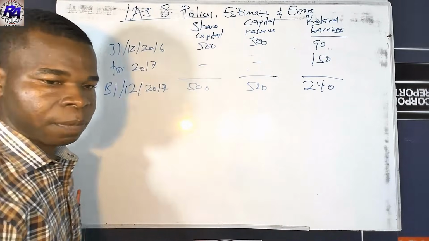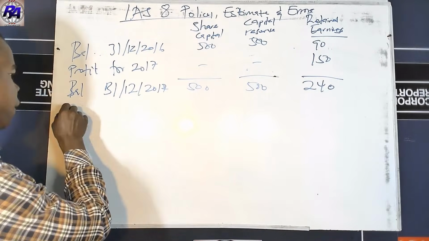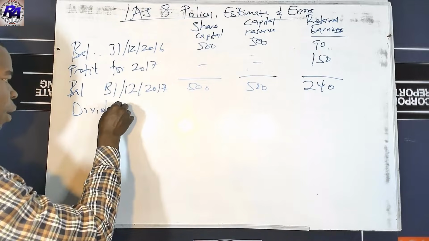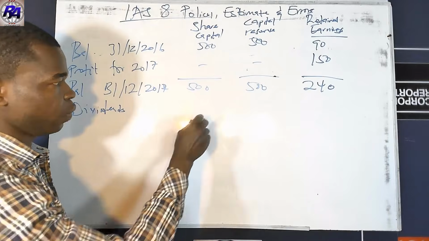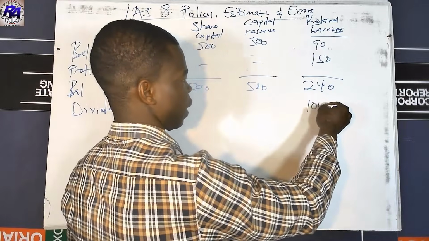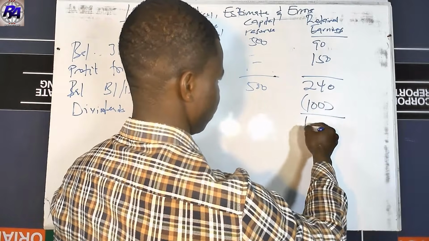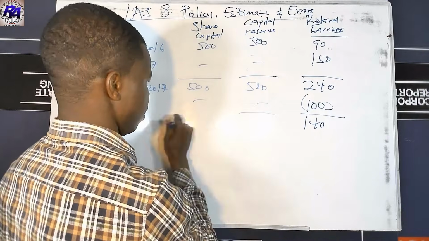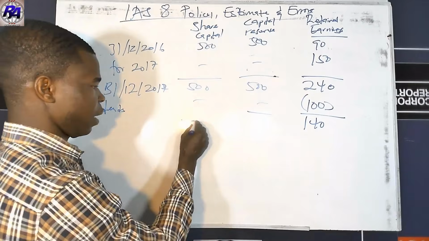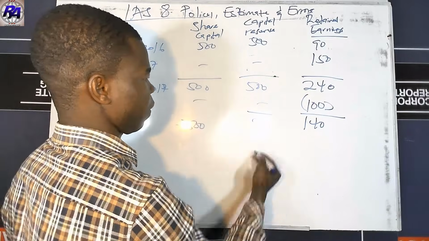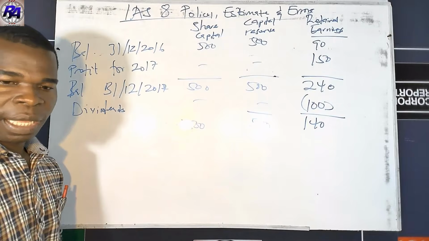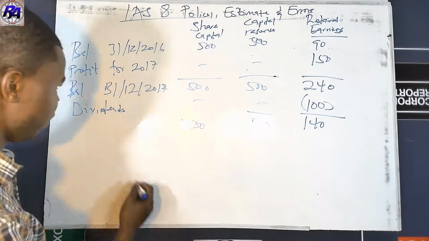Now we were given the dividends in the question. And this dividends was 100. It was taken over here. So the balance of 140 over here, and then a balance of 500 as well. And this place is also 500 over here. And then we were given the profit for the year.